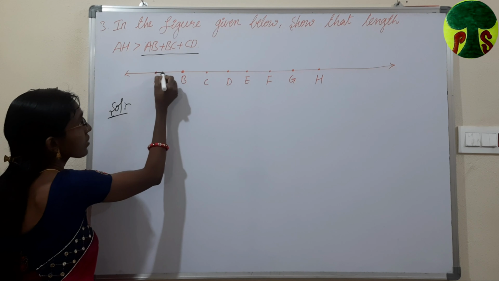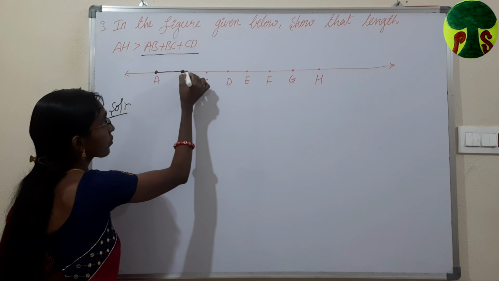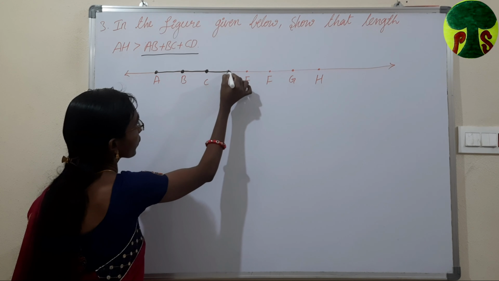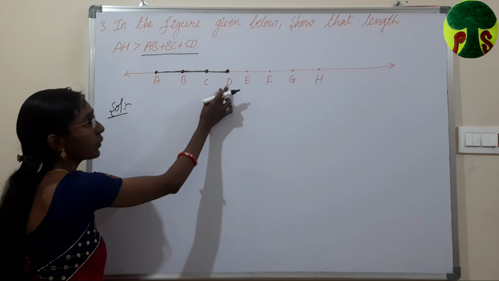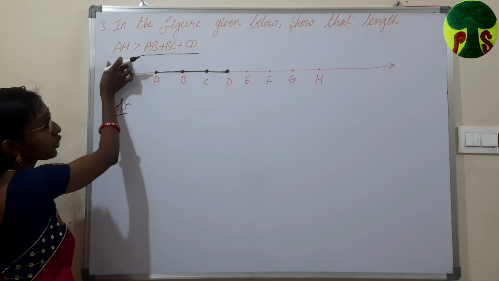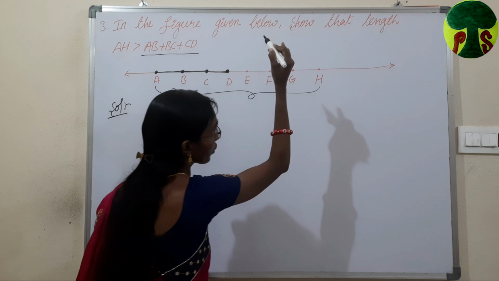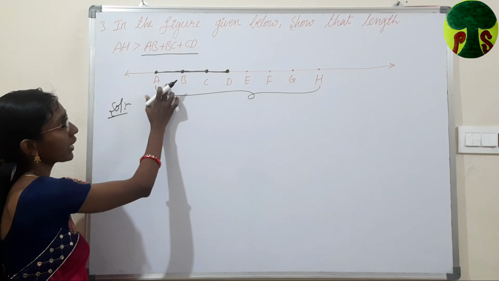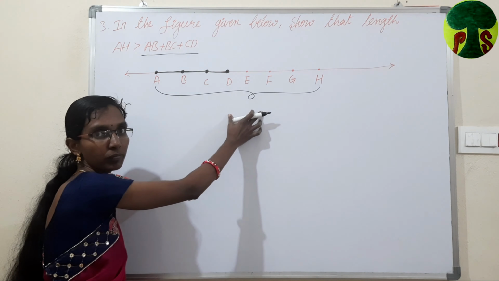So AB means up to here, and BC means from here to here, and CD from here to here, means the total length from A to D. But here AH, which means that the length from A to H. This is the total length, and AB, BC, CD are parts of this total length.